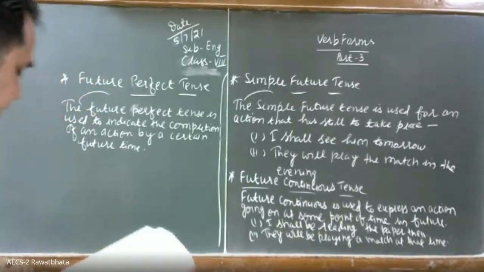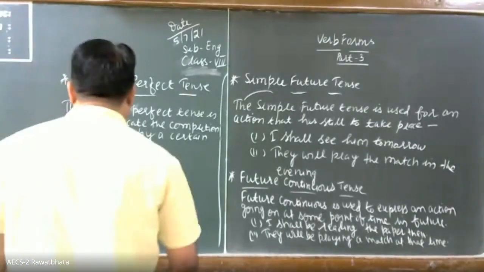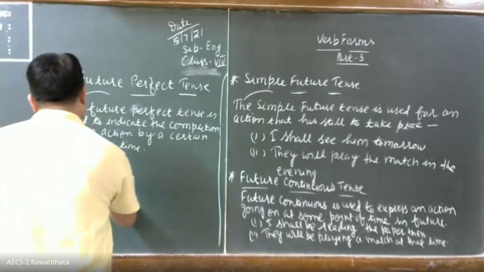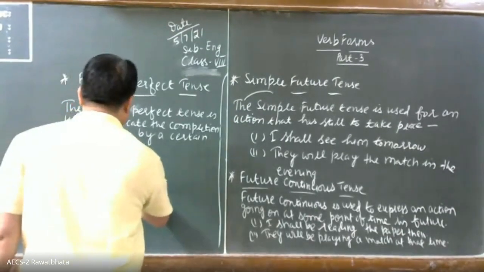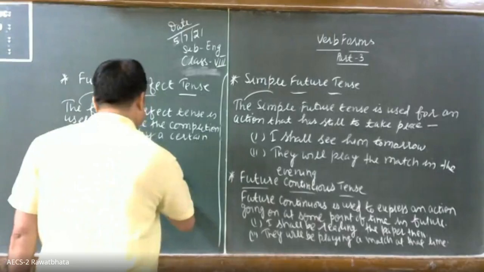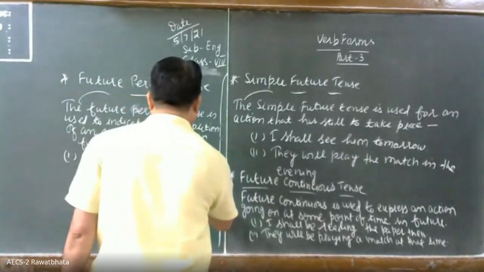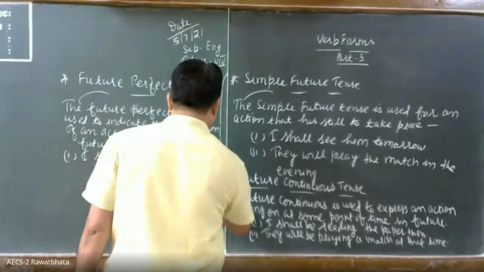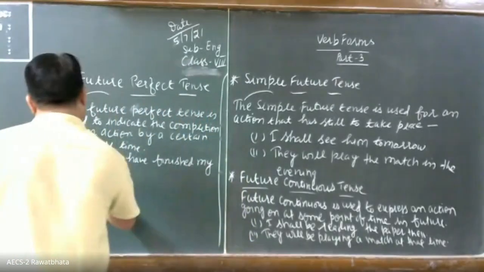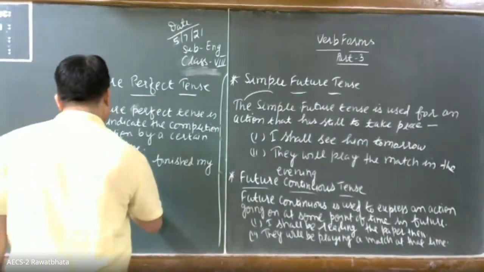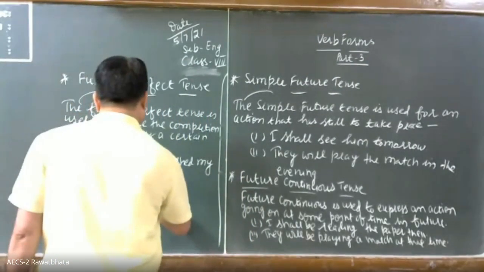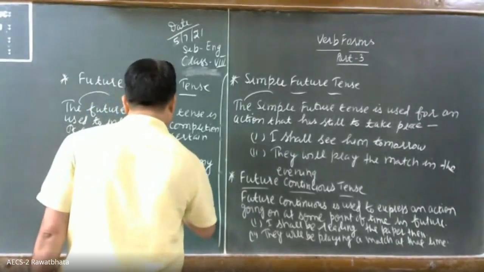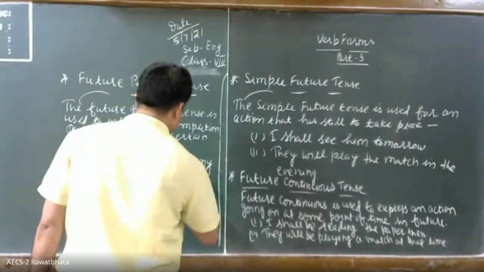For example, I shall have finished my homework by evening. I shall have finished my homework by evening.